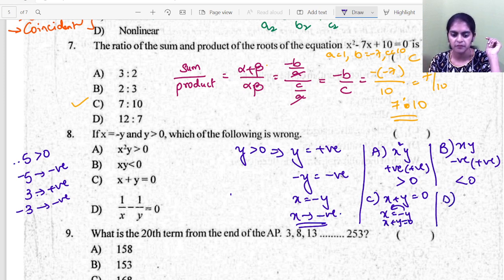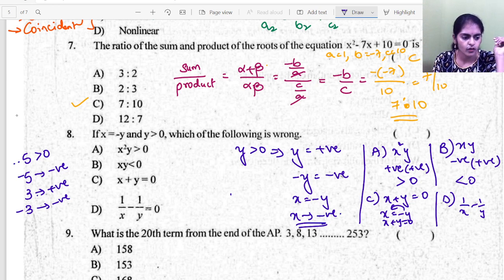See option D. 1 upon x minus 1 upon y is 0. x is a negative value. So 1 upon x and 1 upon y, will it be equal to 0? See here, can I write it this way? x equal to minus y. I'm taking y as 5 and x is nothing but minus 5.